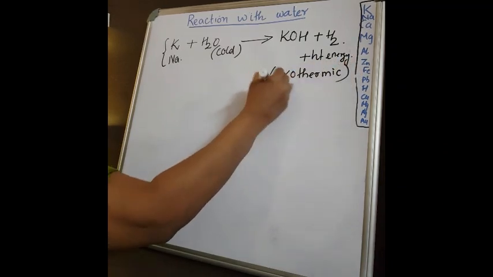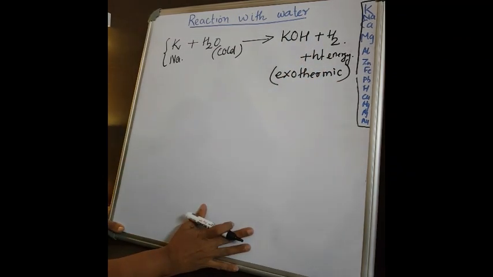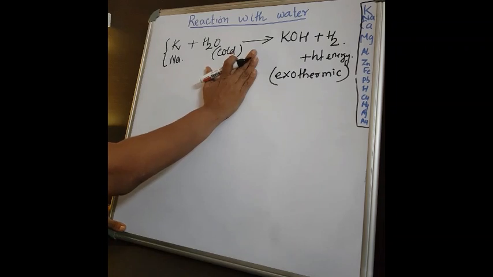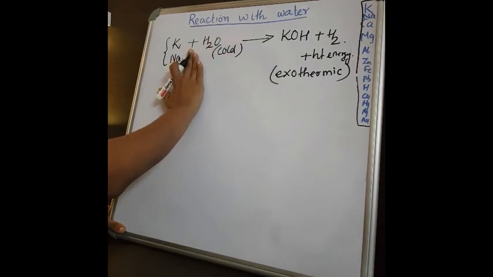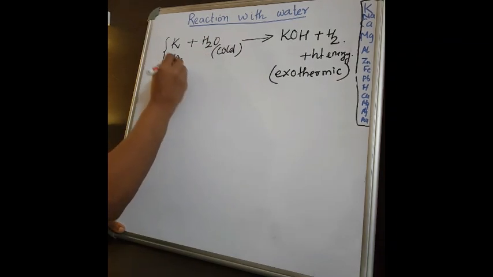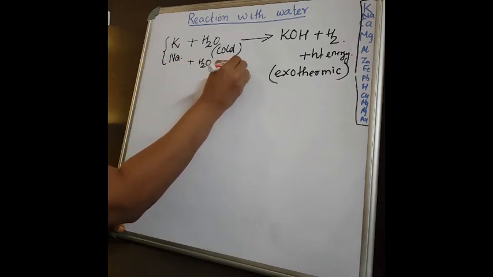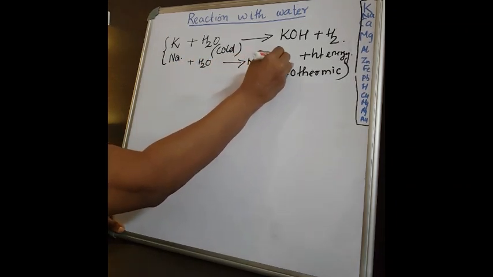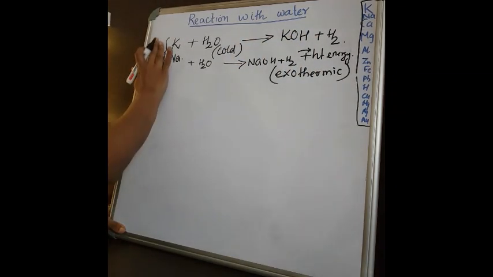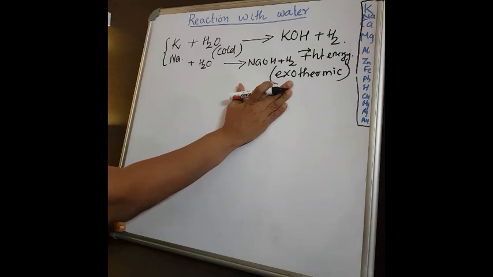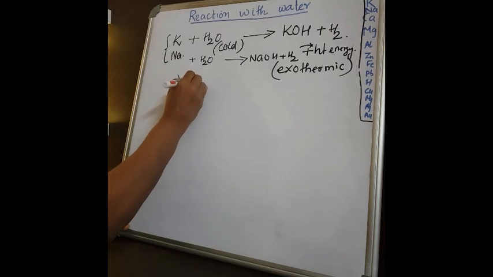What do you mean by exothermic? Exothermic means heat energy is evolved. Now, the observation of this reaction: potassium and sodium, sodium also the same, I can write Na plus H2O giving NaOH plus H2 plus heat energy. So these two reactions are highly exothermic in nature, which means the reaction is violent.